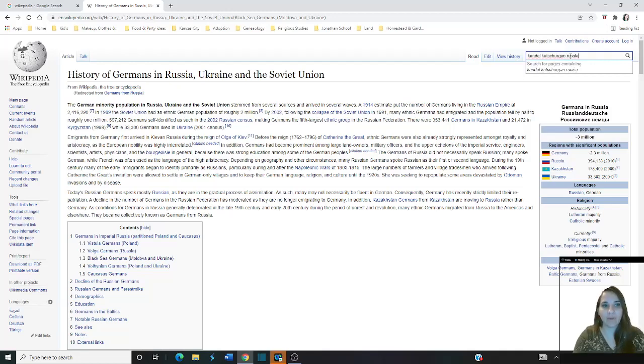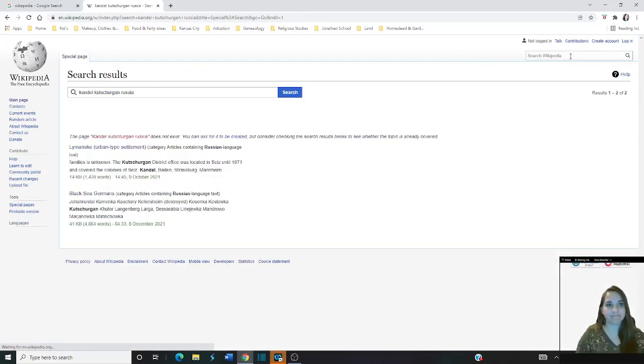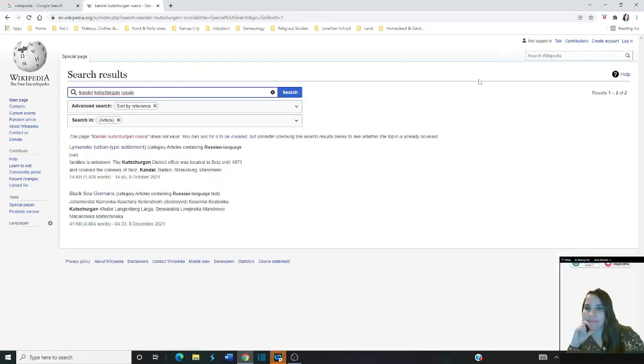Now, I want to say one more thing about this. In my case, oops, I had added an extra A. In my case, with my family being from this area, very commonly a town in Russia that was like this situation, where there were Germans from Russia in it as well as Russians, had two different names.